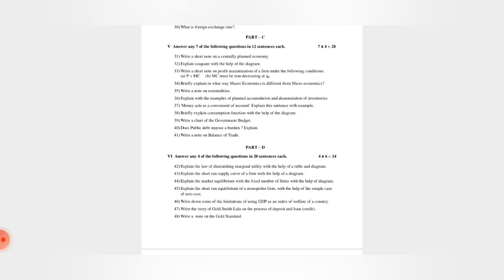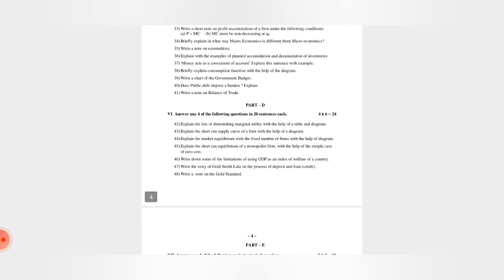These are all from the last 2 chapters. We have 3 questions that are going to be asked from government budget: public debt imposes a public burden, and balance of trade, all from the last chapter, that is open economy and government budget. After this, when we go through the 6 marks, here you can see we are surely going to get 6 marks from the second chapter, and then the short run supply curve of a firm with the help of a diagram, that is from the third chapter, the production and cost chapter. After that we are surely going to get 1 question from market equilibrium.